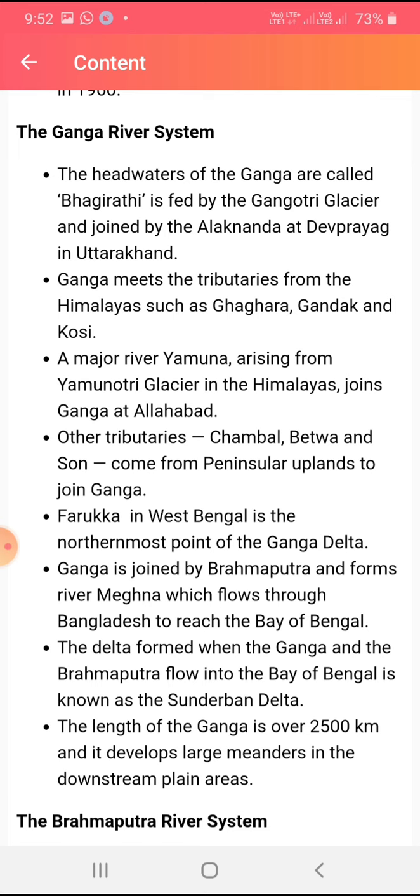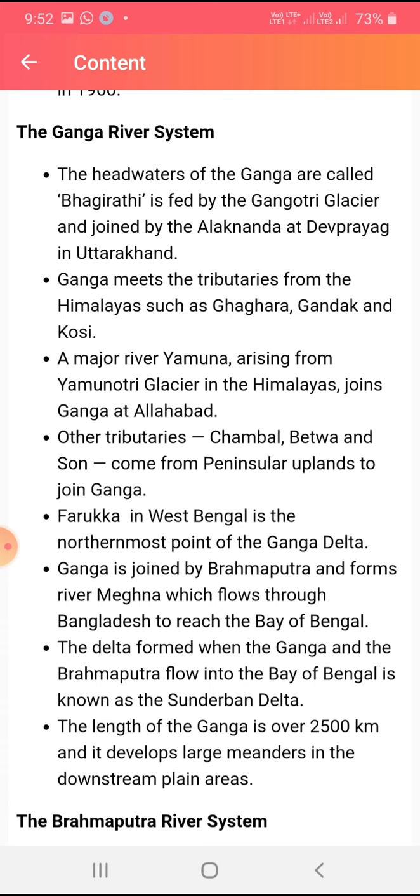They are called tributaries. What do you mean by tributaries, students? Tributaries are those short rivers which mix with the large river. A major river, Yamuna, arising from the Yamunotri glacier in the Himalayas, joins the Ganga at Allahabad. It is very important. Learn it and write it also. Other tributaries such as Chambal, Betwa and Son come from the peninsular upland and join the Ganga.